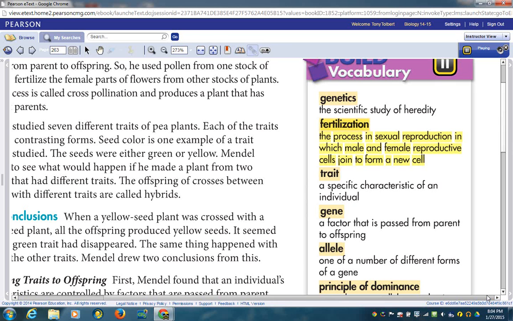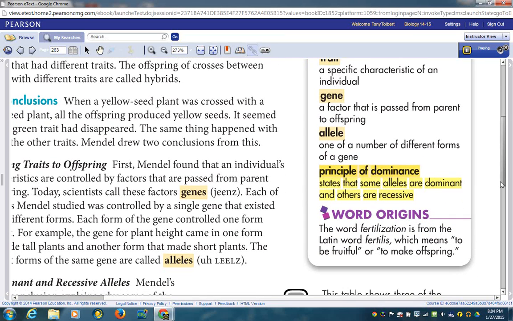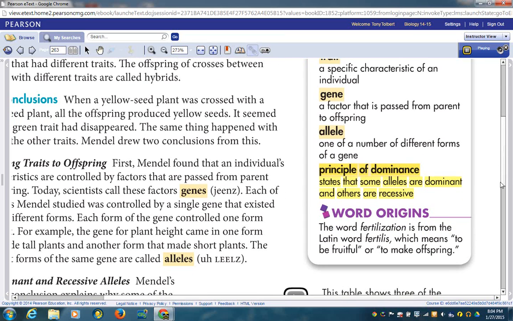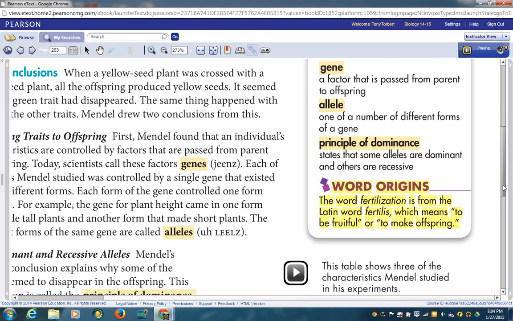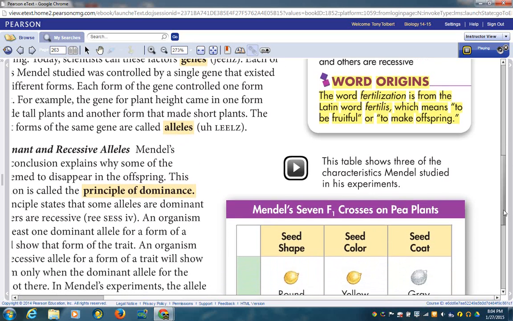Trait, a specific characteristic of an individual. Gene, a factor that is passed from parent to offspring. Allele, one of a number of different forms of a gene. Principle of dominance, states that some alleles are dominant and others are recessive. Word origins: the word fertilization is from the Latin word fertilis, which means to be fruitful or to make offspring.